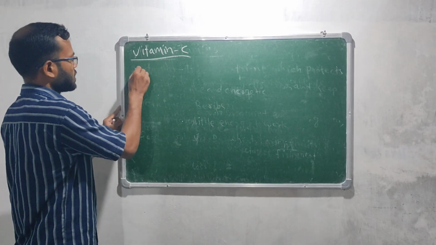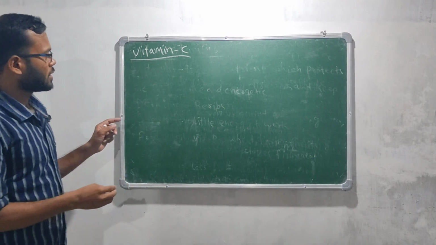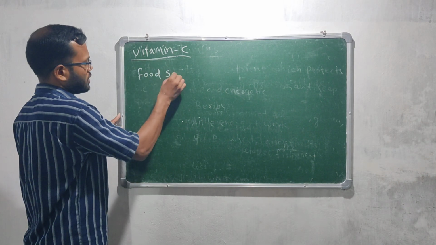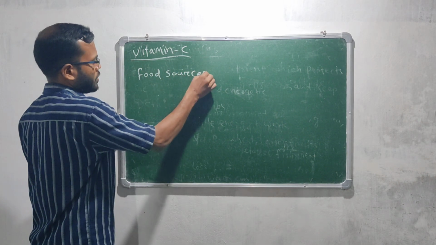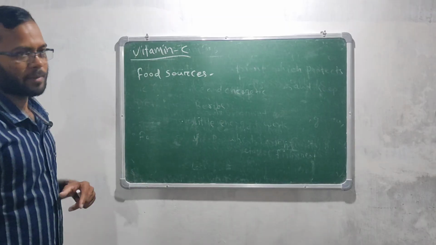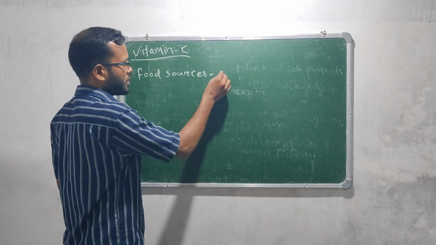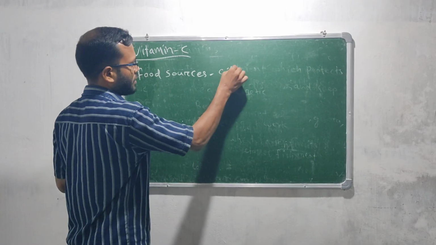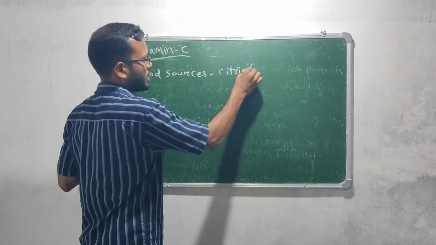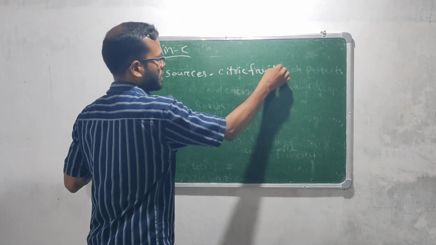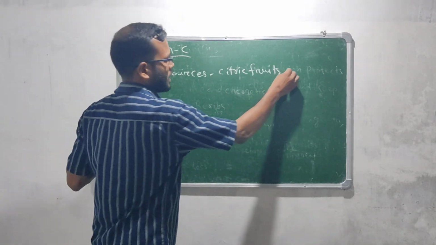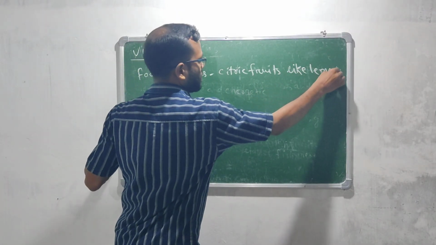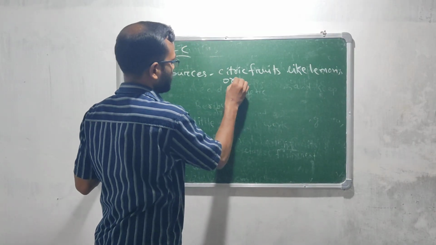So let's talk about vitamin C. First, food sources. From which food do we get vitamin C? Mostly remember the citrus fruits, in which citric acid is present, like lemon and orange.